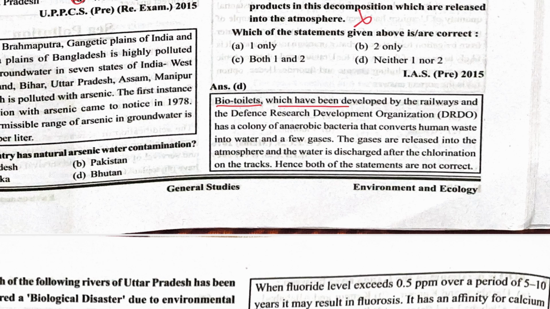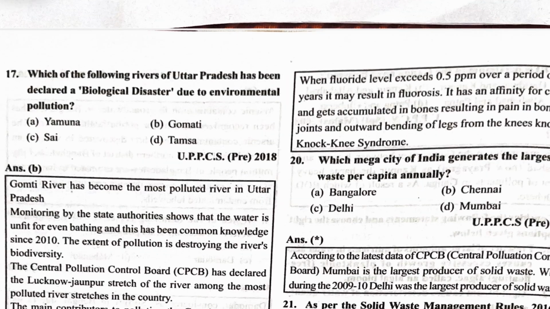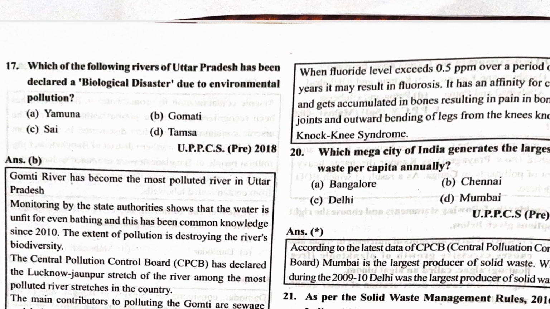Bio-toilets, which have been developed by the Indian Railways and the Defence Research and Development Organisation (DRDO), have a colony of what? Anaerobic bacteria. Anaerobic bacteria convert human waste into water and a few gases. The gases are released into the atmosphere and the water is discharged after chlorination on the track. Hence, both of the statements are not correct. So, what are anaerobic bacteria? Anaerobic means there is no need of oxygen. The next one is which of the following rivers of Uttar Pradesh has been declared a biological disaster?